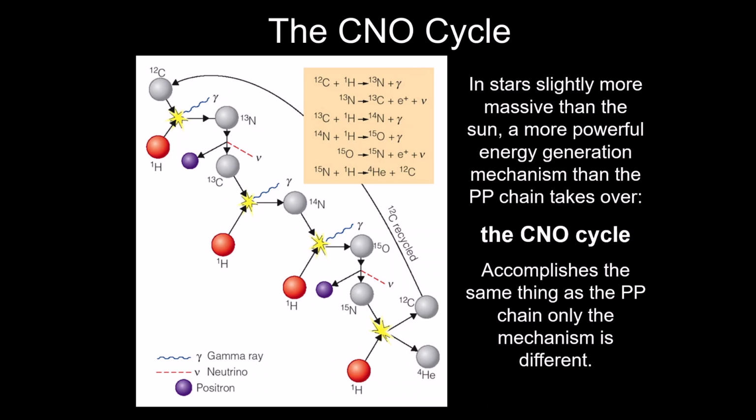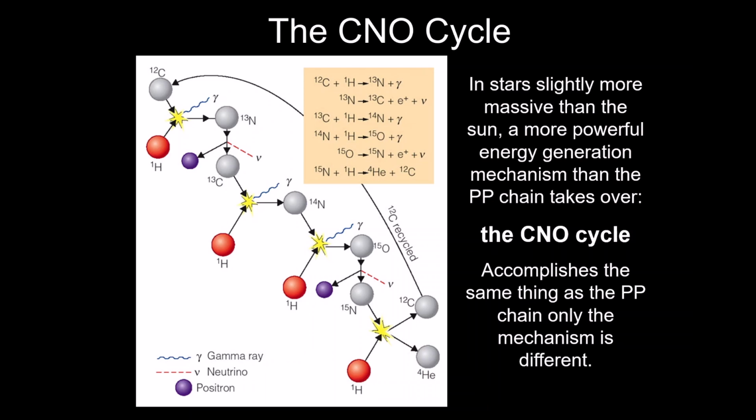The reason why the proton-proton chain is hard to do is because it's not very easy to take a proton and another proton and smash them together, right? They have this natural repulsion between them, and so they don't want to stay together. So you need enormous temperatures and densities and pressures to make sure that these things smash together. We call that the Coulomb barrier.